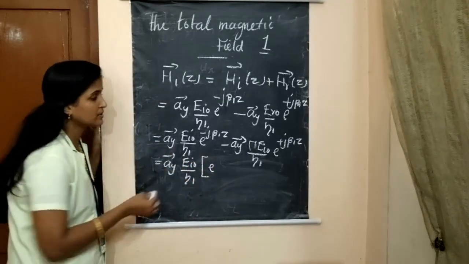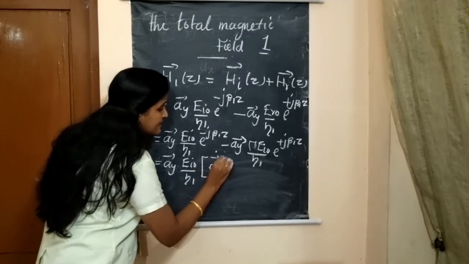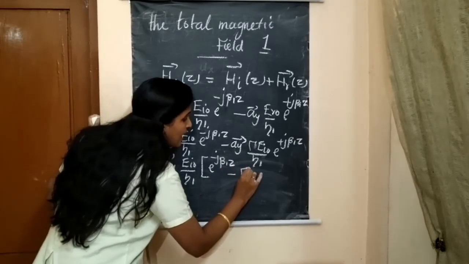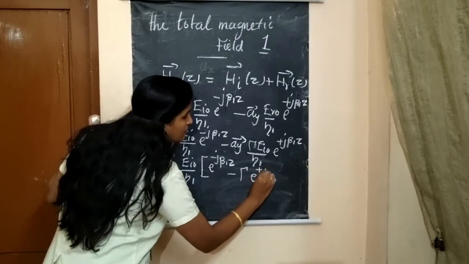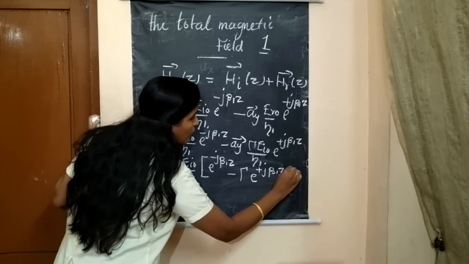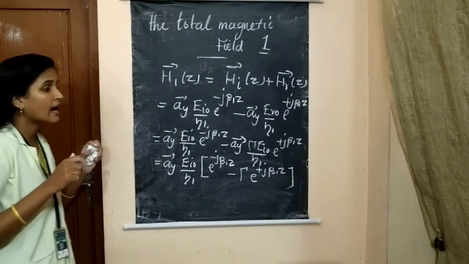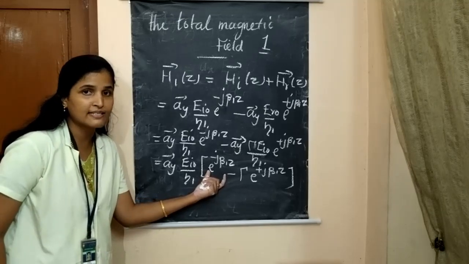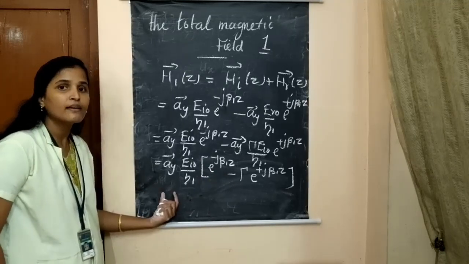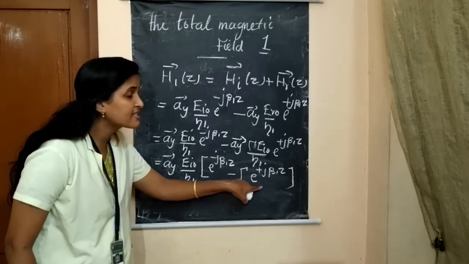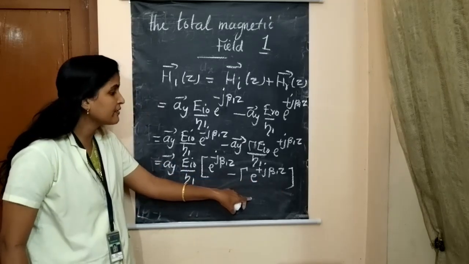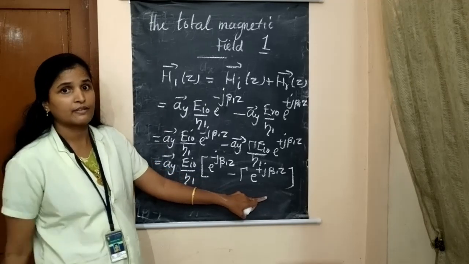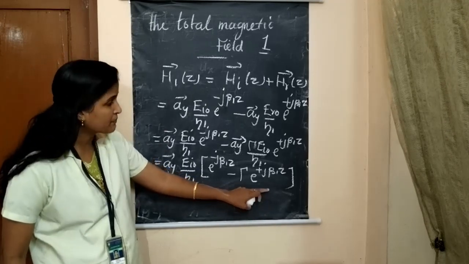The remaining terms are e^(-jβ1z) minus Γ e^(+jβ1z). Again, if we take the e^(jβ1z) term outside the bracket, what will happen? For the second term, the denominator we will write the same way as in the electric field case that we saw previously.